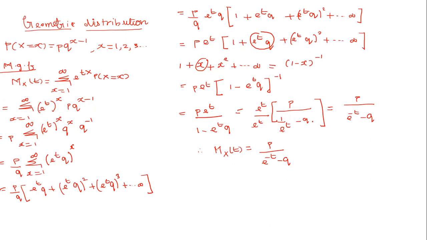Now let us discuss how to find the mean and variance. The formula to calculate mean: E of X equal to d by dt of M_X(t) at t equal to 0.